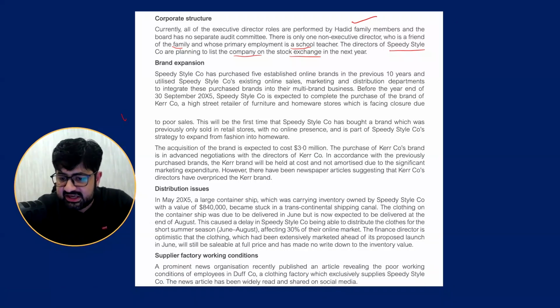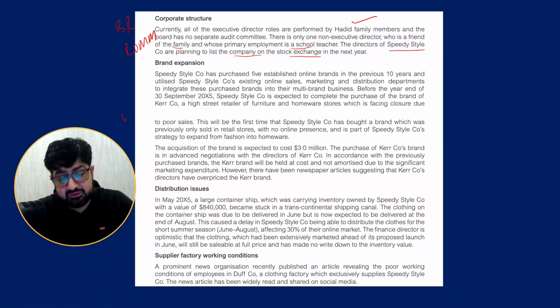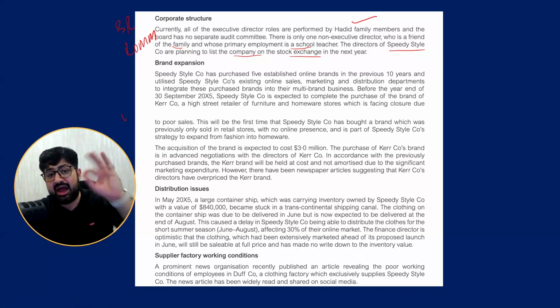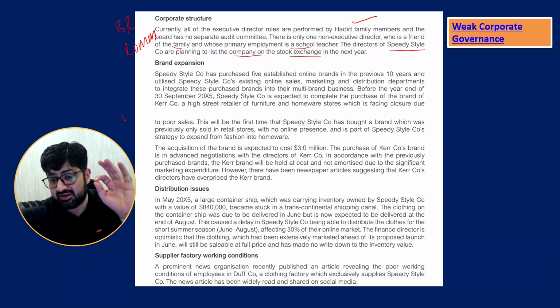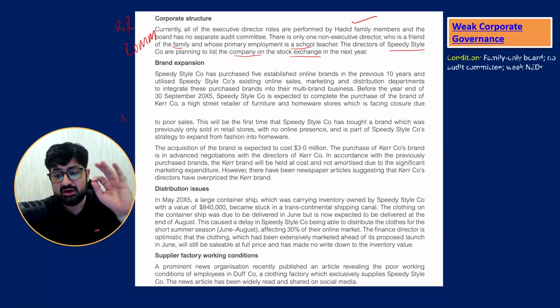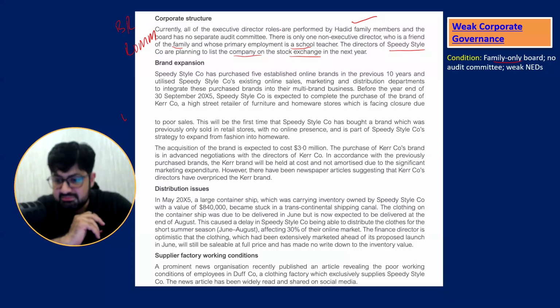So this can be discussed as business risk, and as risk of material misstatement, both. How? First of all, business risk: condition, evidence, and impact. Weak corporate governance is the business risk. So what is the condition? The condition is that there is a family-only board, only family. No audit committee, weak non-executive directors structure.